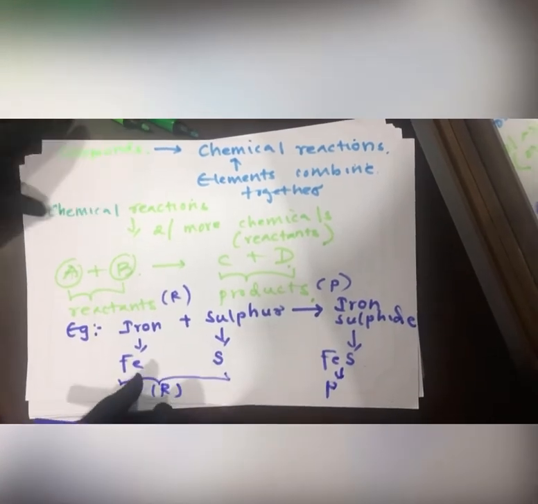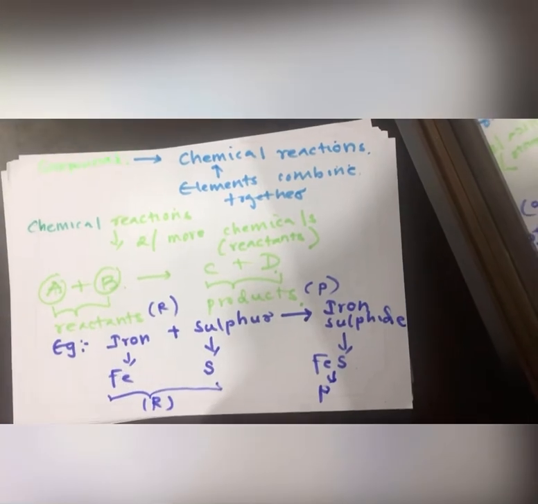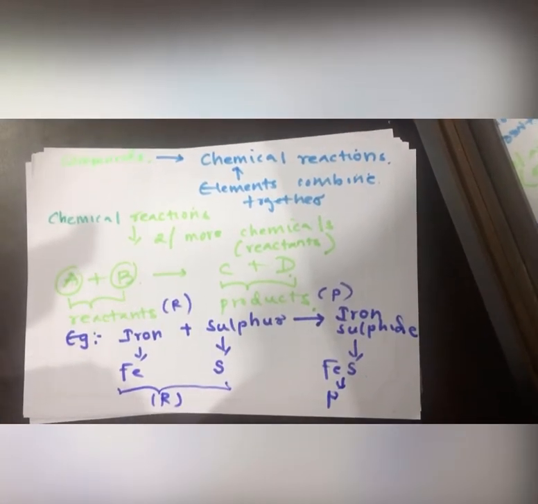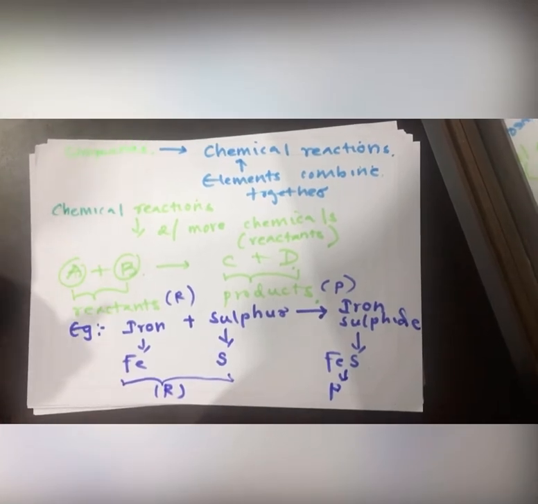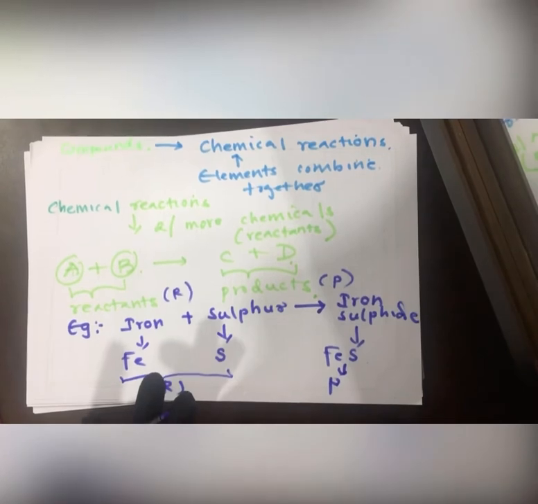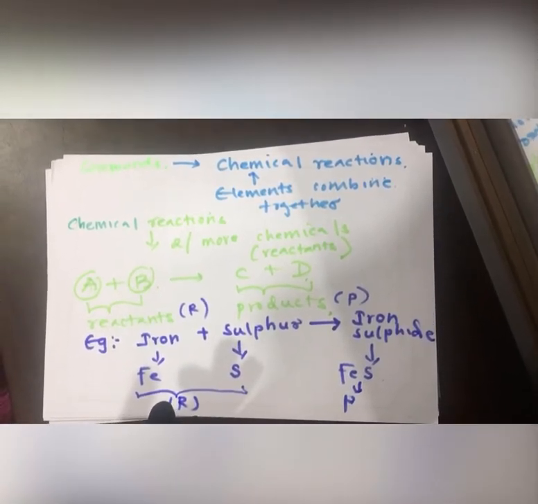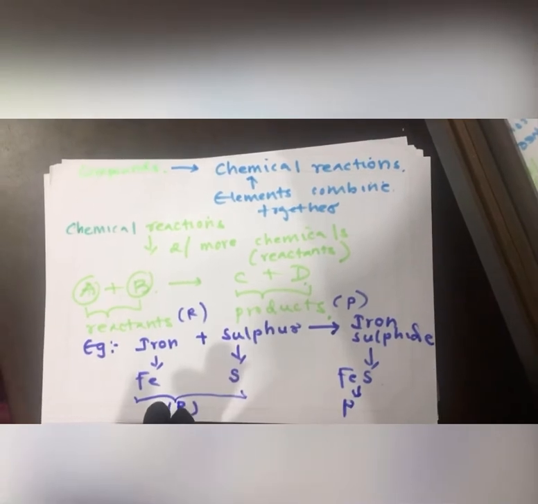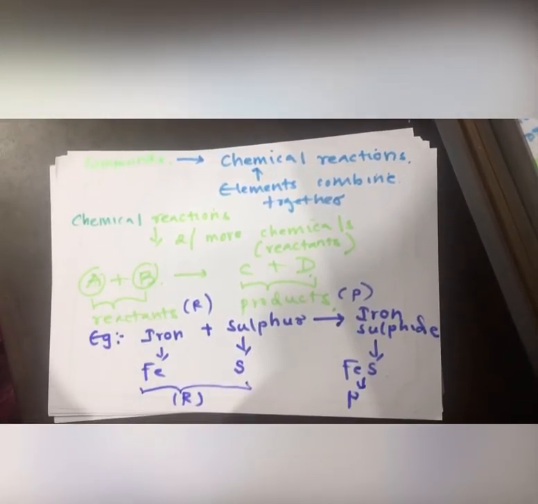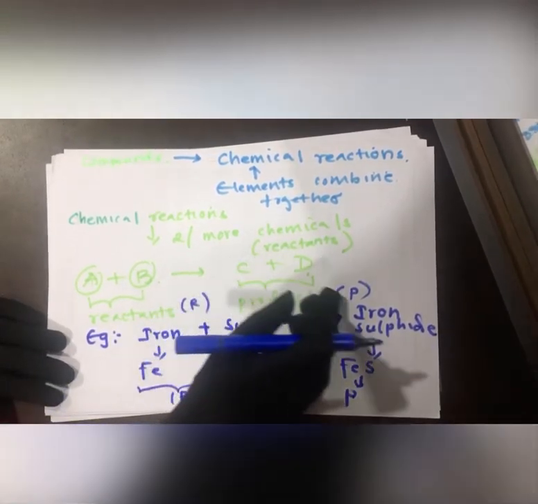Next, when elements undergo chemical reactions like this, there will always be a new product.